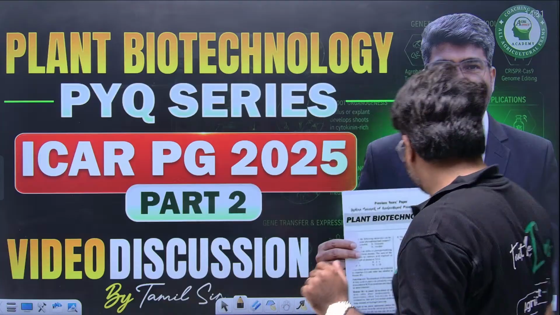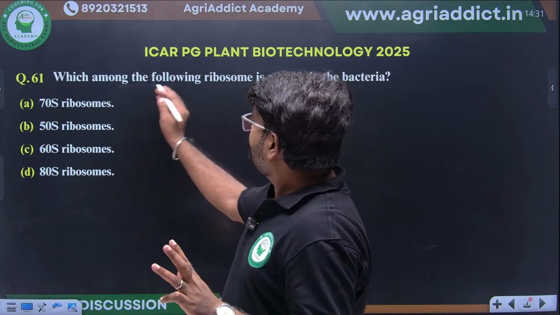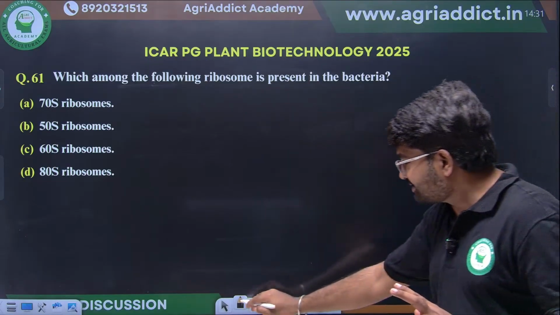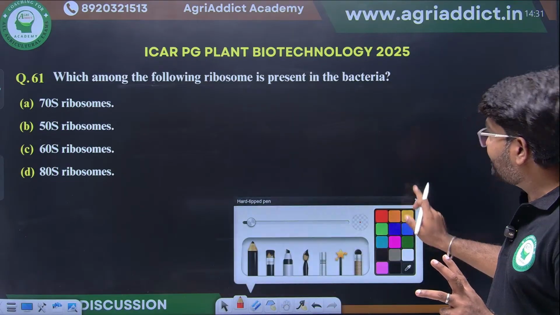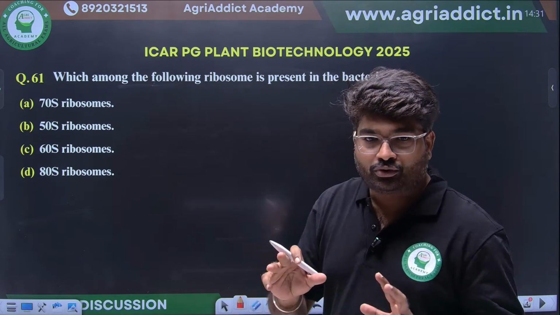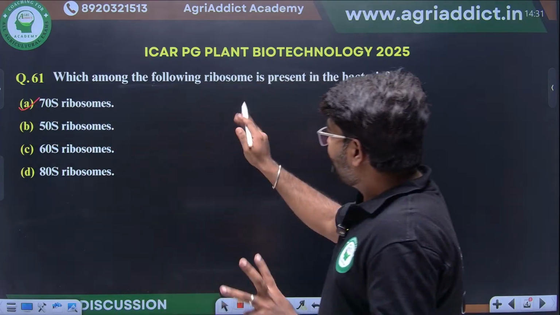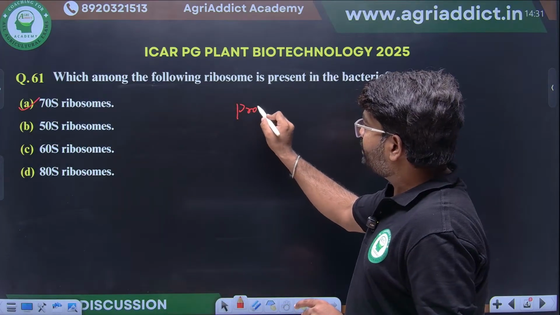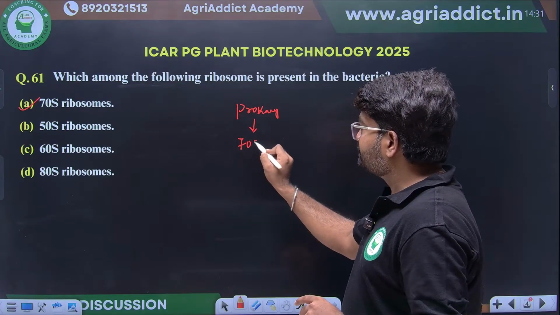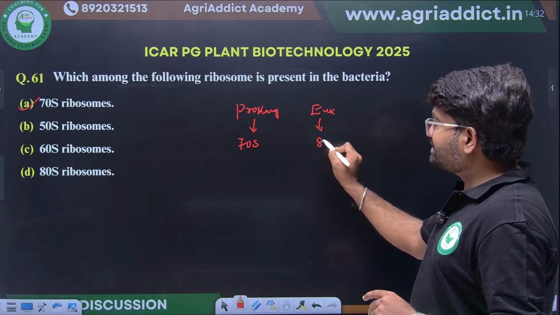First question, simple thing only. Which among the following ribosomes is present in bacteria? They are asking about ribosomes that are present in bacteria. Any guesses, students? Excellent, 70S. We know in prokaryotes like bacteria, the ribosome will be 70S. In eukaryotes, that will be 80S.